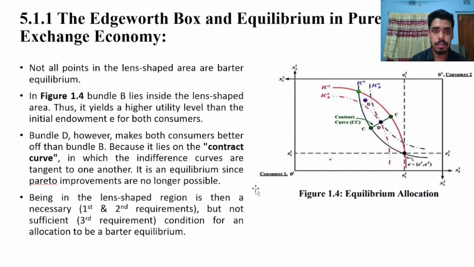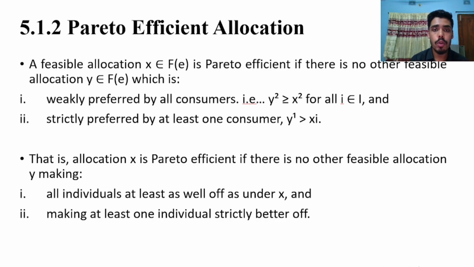barter equilibrium. Now we talk about Pareto efficient allocation. A feasible allocation x, an element of F of E, is Pareto efficient if there is no other feasible allocation y, an element of F of E, which is weakly preferred by all consumers, that is y_i is weakly preferred to x_i for all small i belonging to capital I, and strictly preferred by at least one consumer, y_i strictly preferred to x_i.